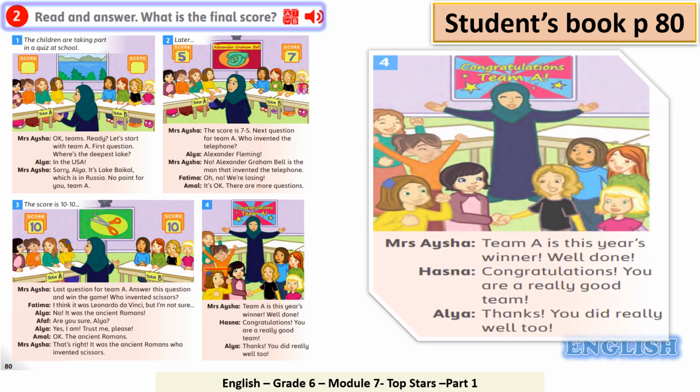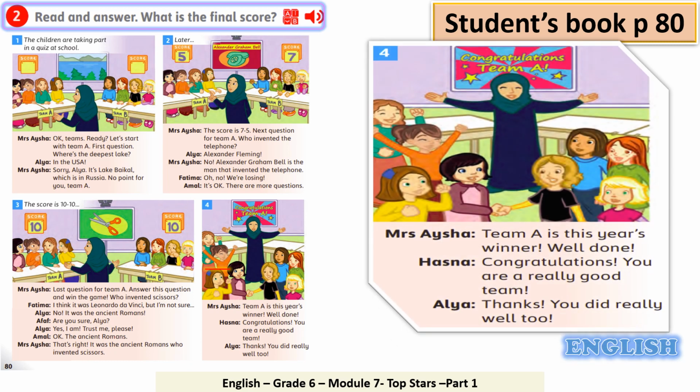Great! Look at exchange number 4. So here, Mrs. Aisha is declaring the final result. So let's have a look. Excellent. Mrs. Aisha said, Team A is this year's winner. So, who is the winner, or what is the final score? Excellent. It's Team A who won.